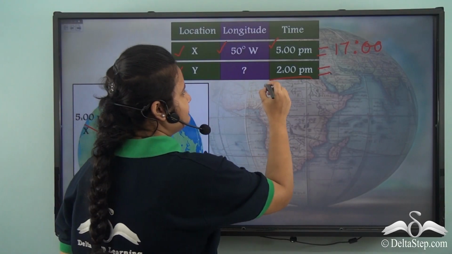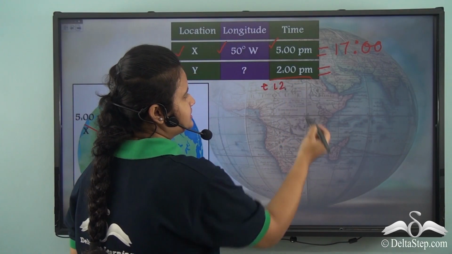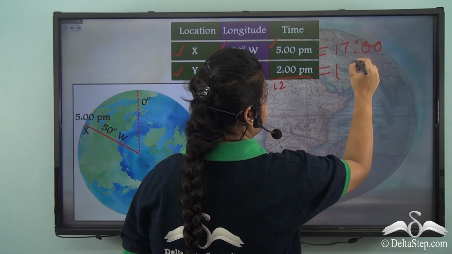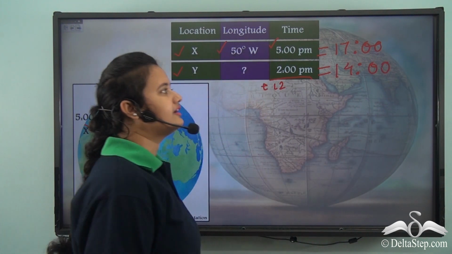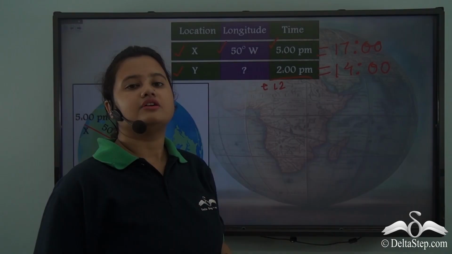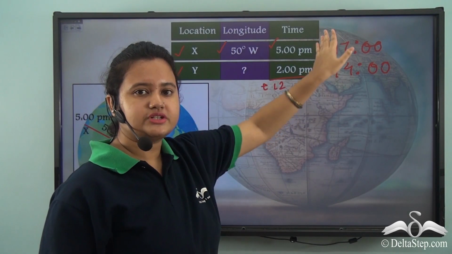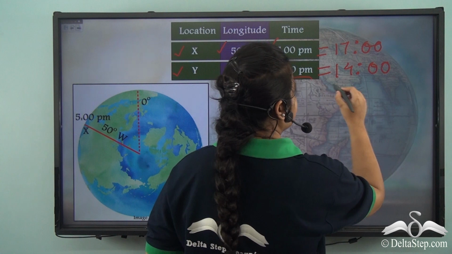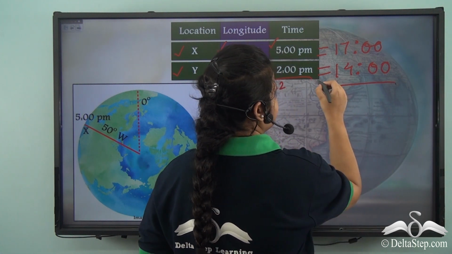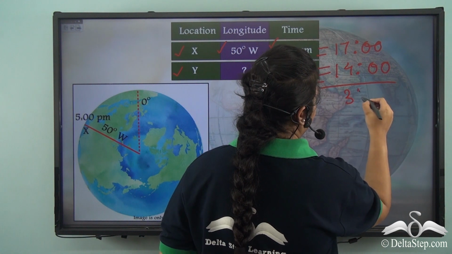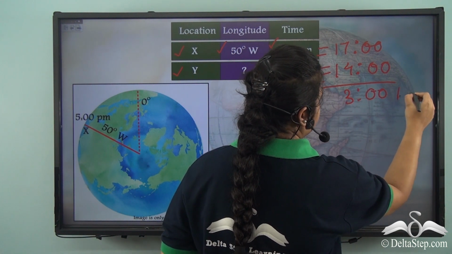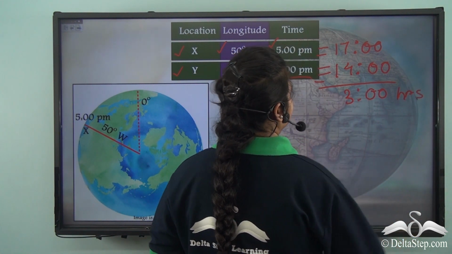Yes, you will simply add 12 to it, which is equal to 14 hours. So what is the difference between these two timings? The difference between these two timings is of 3 hours.